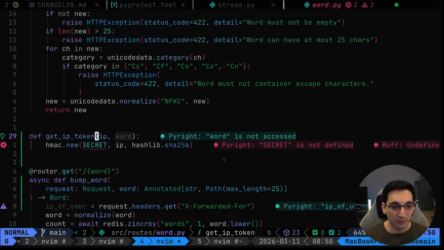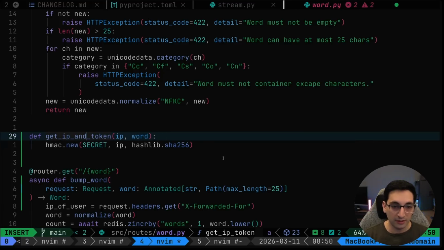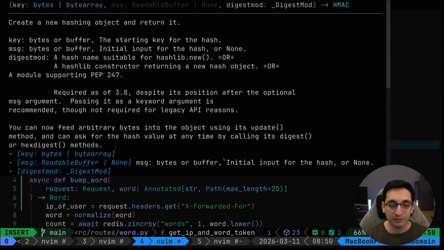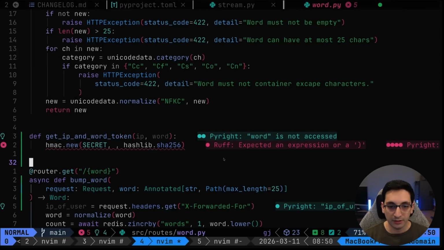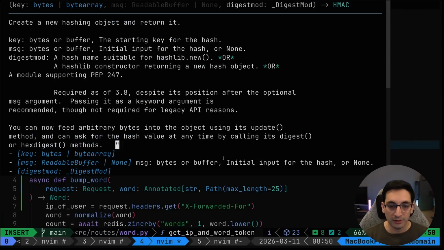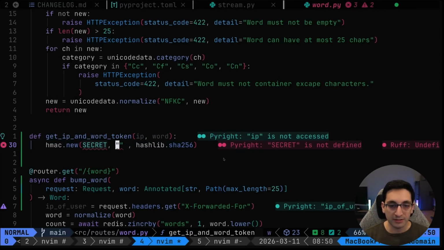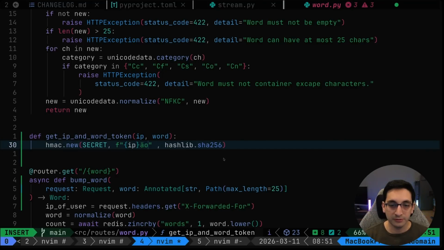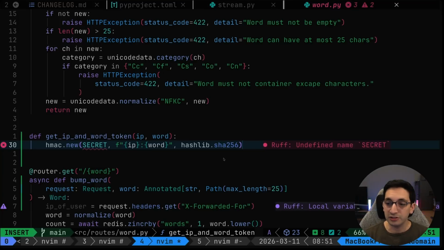So I want that to be the IP and word token. For that, I want it to be an f-string, and then I want that to be IP colon and then word. Nice. Now I just need to actually get something out of this.